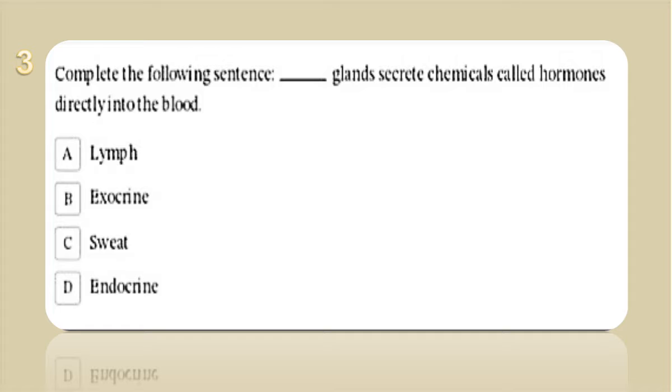Question 3 says: complete the following sentence. Which glands secrete chemicals called hormones directly into the blood? We said all these glands have different names: thyroid, growth hormone, and the choices are lymph, exocrine, sweat, and endocrine. As these glands secrete directly into the blood, we call them endocrine glands. Okay, let's go to question 4.